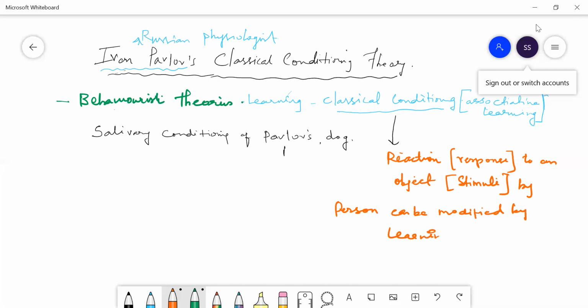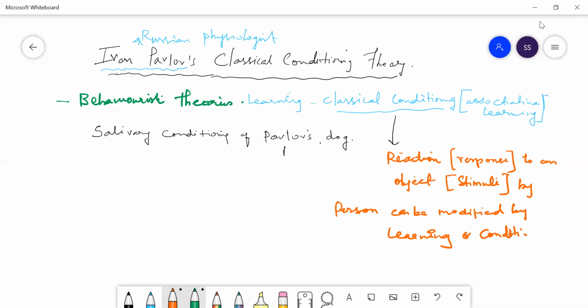See, you have to understand that classical conditioning is nothing but a reaction to an object. If I am teaching someone with some object, he will respond, or he will learn. So that can be modified by learning or conditioning. Here the conditioning is nothing but learning.